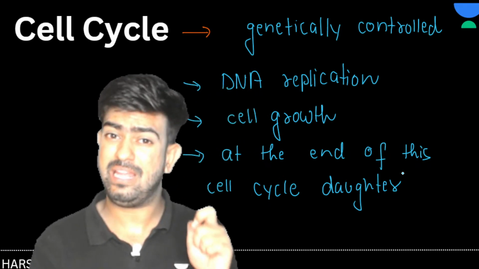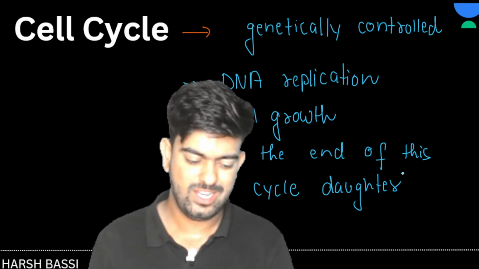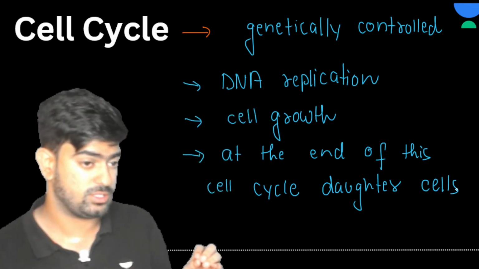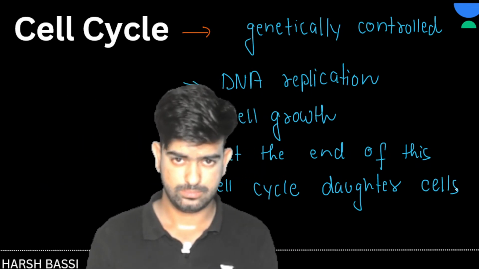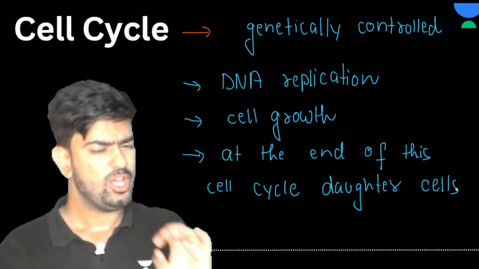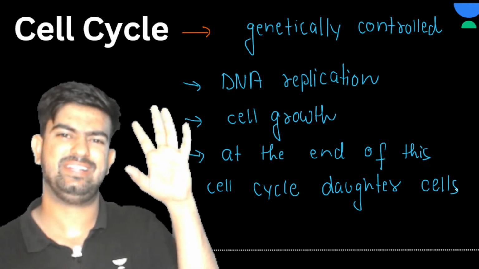No, let's play a very safe thing here. Let's just write daughter cells. Why? Because if I'm talking about mitosis, generally 2. In meiosis, at the end of meiosis, we get 4. So it's better to avoid confusion. Let's write daughter cells only.